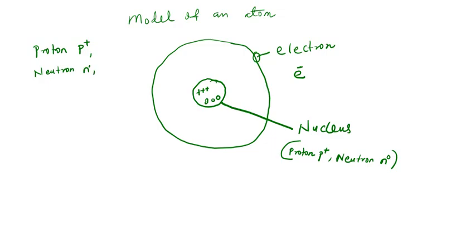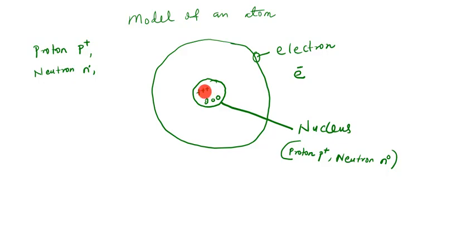Now, these are the neutrons. This neutron, they have no charge. Therefore, you can say that they are neutral. And they are also found inside the nucleus, along with what? Along with proton.